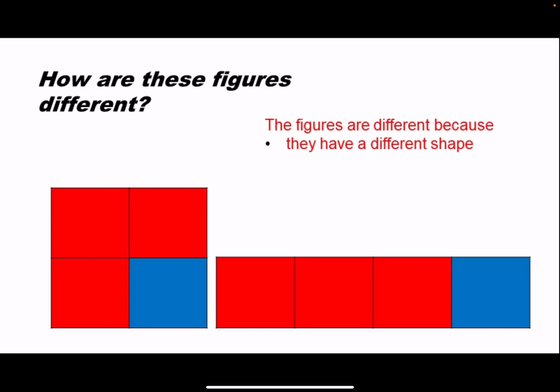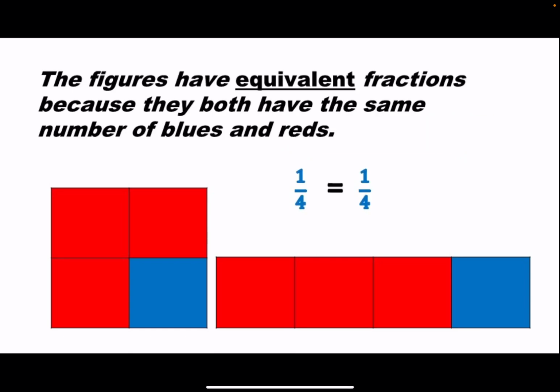The figures are different because they have a different shape. The figures have equivalent fractions because they both have the same number of blues and reds. 1/4 is equal to 1/4.